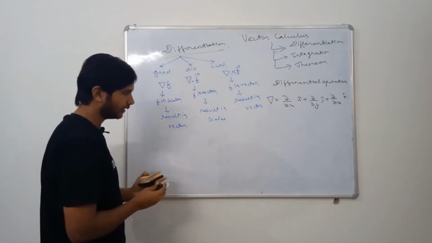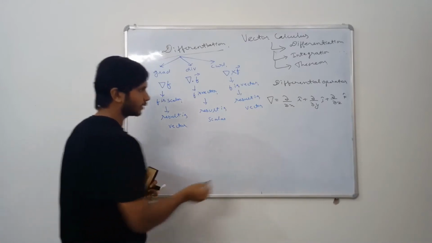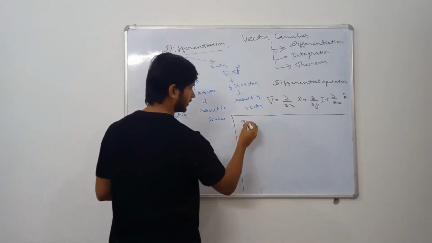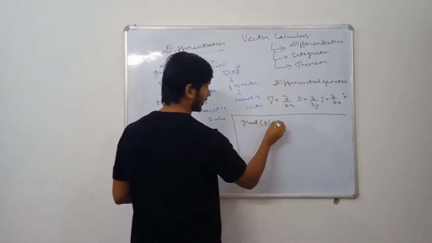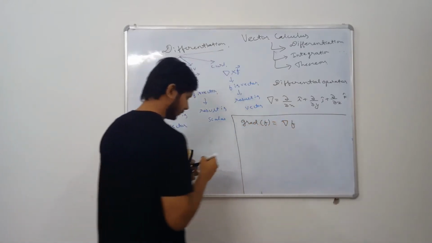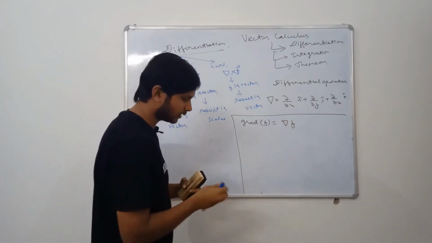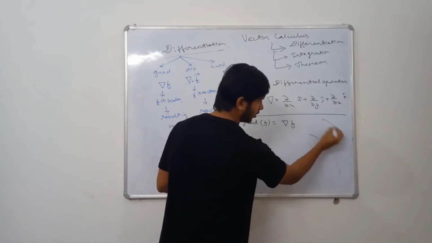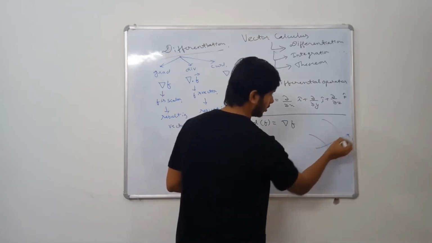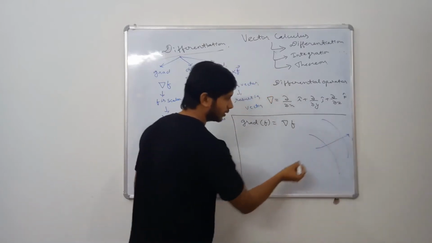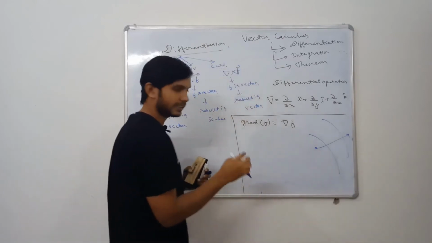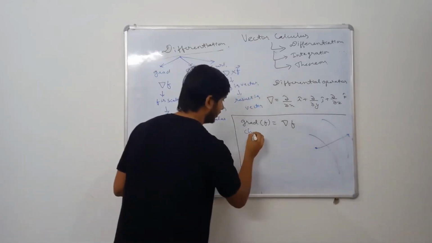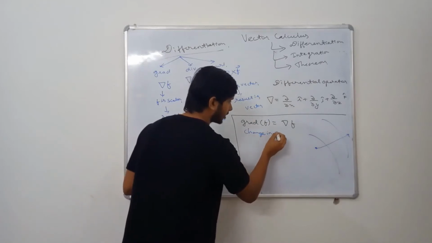So let's first understand a single thing here. First is gradient of f. We can also write it like this or this. Suppose there is a function temperature; we see the change in a particular normal direction.